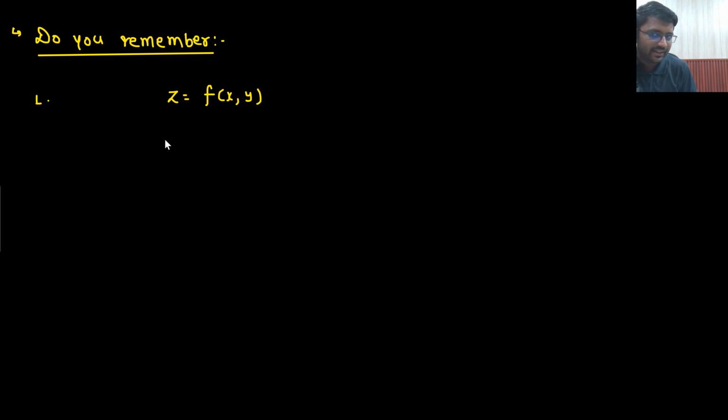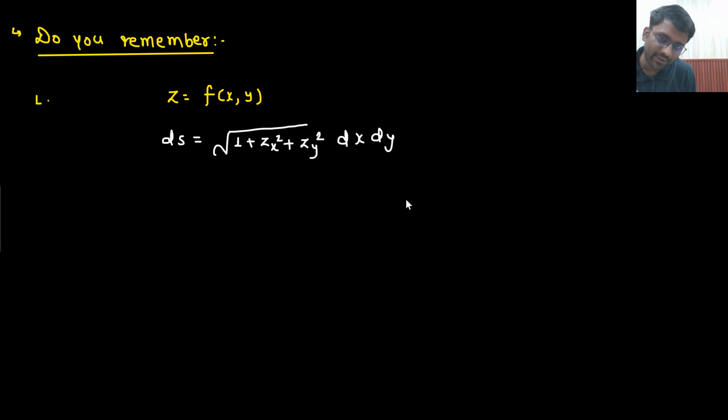I want you to remember ds vector. Do you remember this ds vector? Not ds vector, do you remember this ds? That was under root 1 plus zx square plus zy square dx dy. Do you remember this or not?